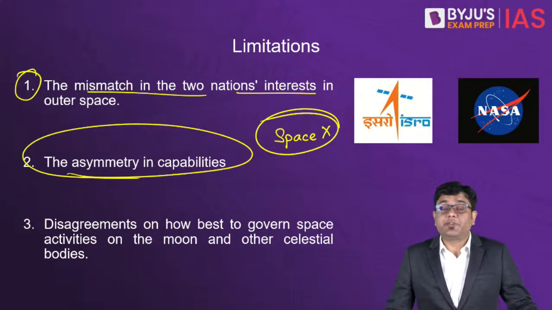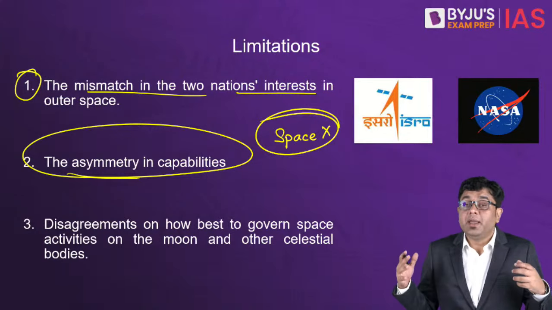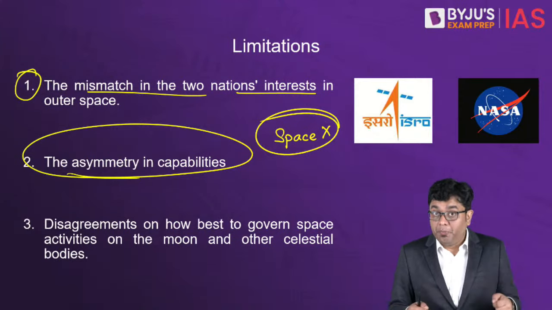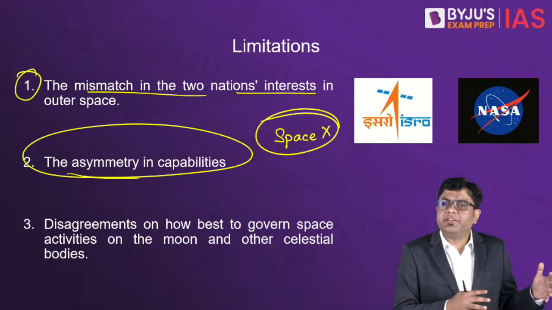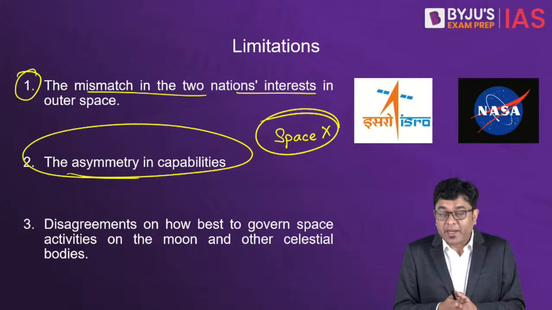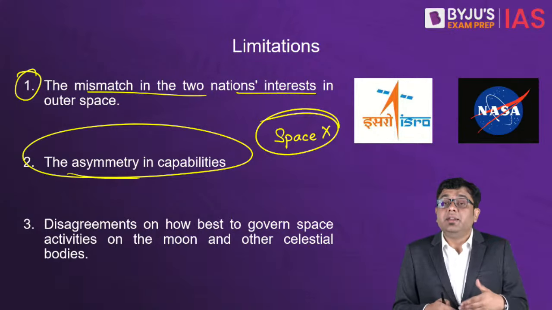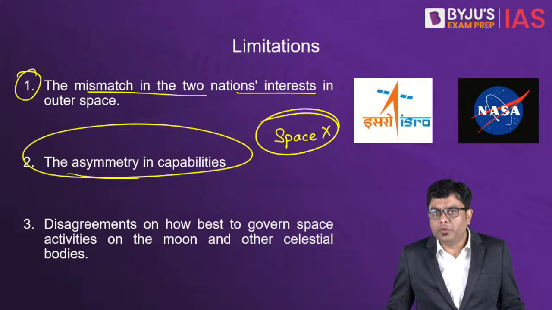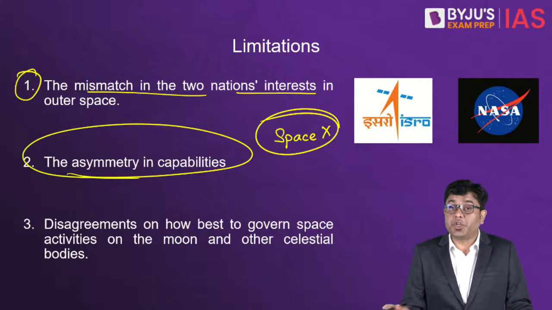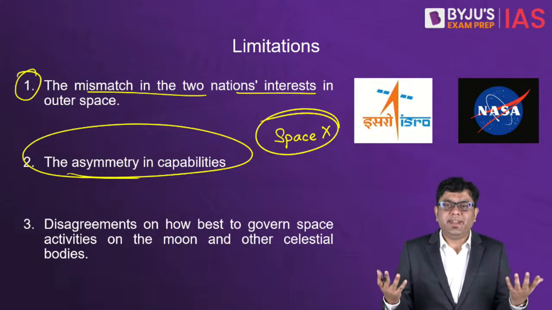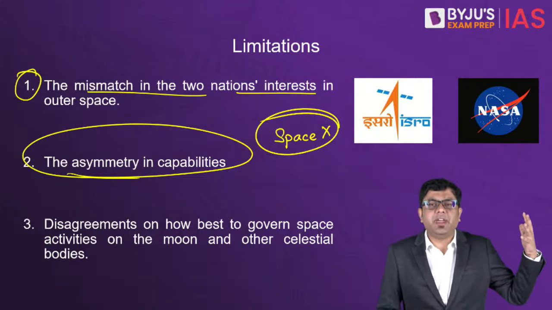While India has got no expertise in building international space stations and so on, the United States on its part has involved so many private institutions, so many private organizations and companies. Thereby, they are planning to replace almost the entirety of the modules of the International Space Station by as early as 2030. So obviously, the capabilities are very, very different.